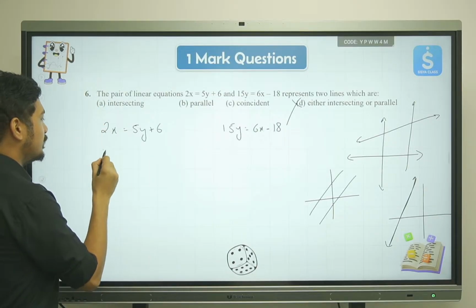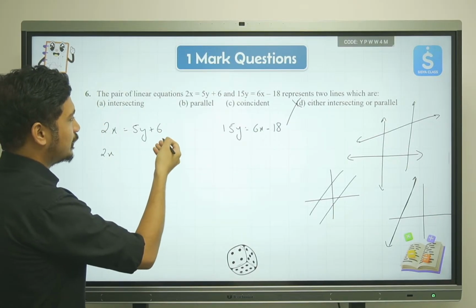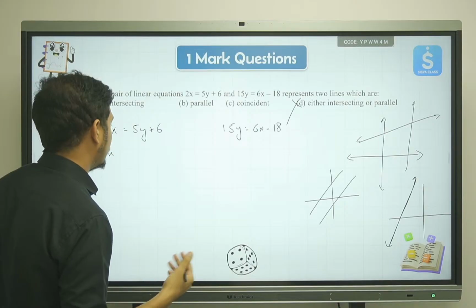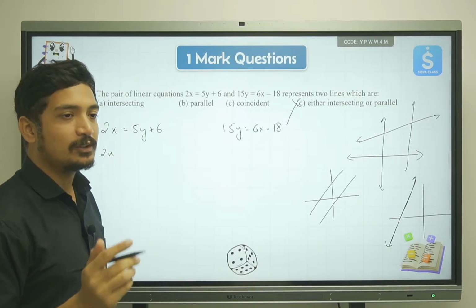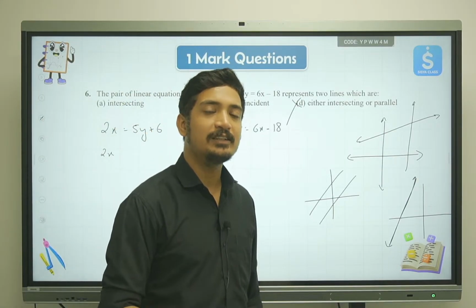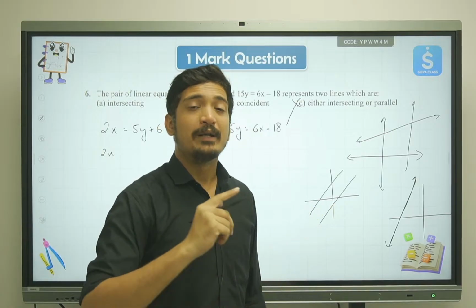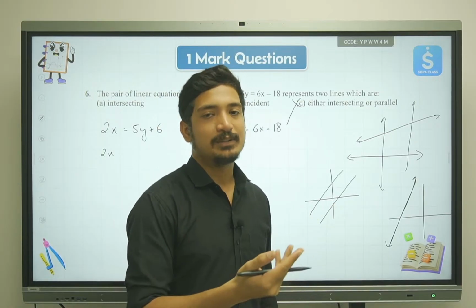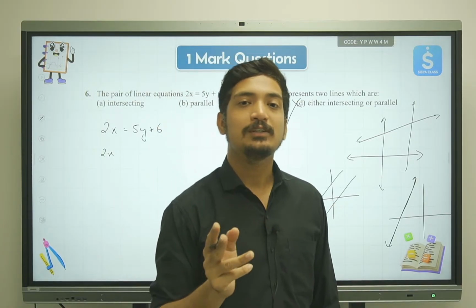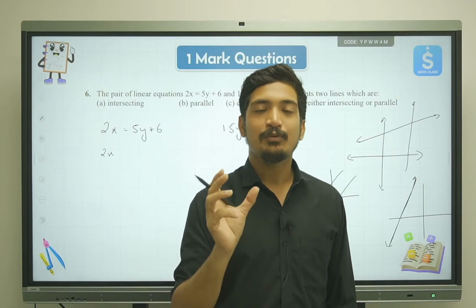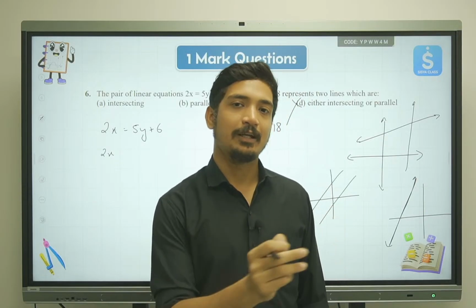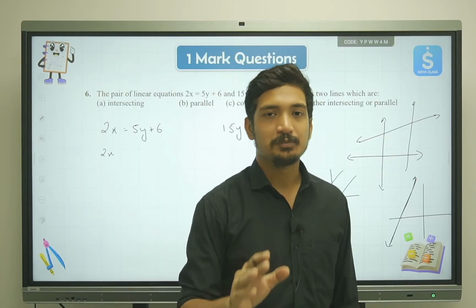We can also keep the constant value after the equal to sign, but if you're keeping the constant in the LHS, do the same thing for both. If you want to keep it in the RHS, then do the same for both. Just make sure that for both equations you're keeping the constant at the correct place. Many students make mistakes over here.